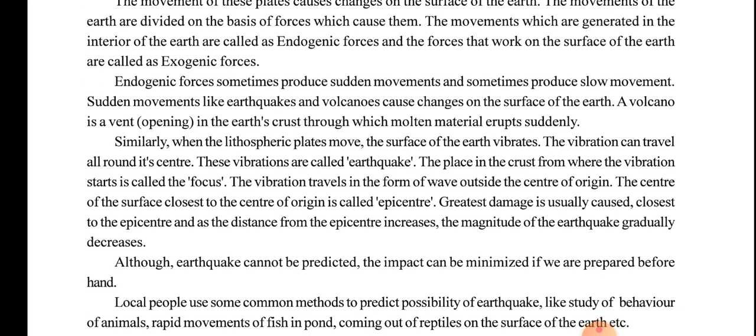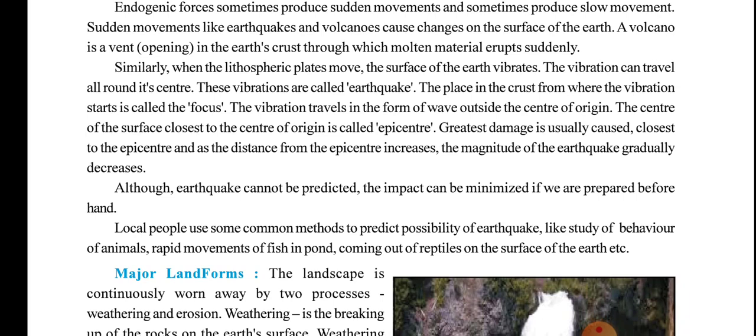Okay, now what will happen due to these forces? The endogenic forces sometimes produce sudden movement inside the earth, and sometimes produce slow movement. Sudden movements like earthquakes and volcanoes cause changes on the surface of the earth. A volcano is a vent, an opening in the earth's crust, through which molten material erupts suddenly. Similarly, when the lithospheric plates move, the surface of the earth vibrates, and then an earthquake happens.